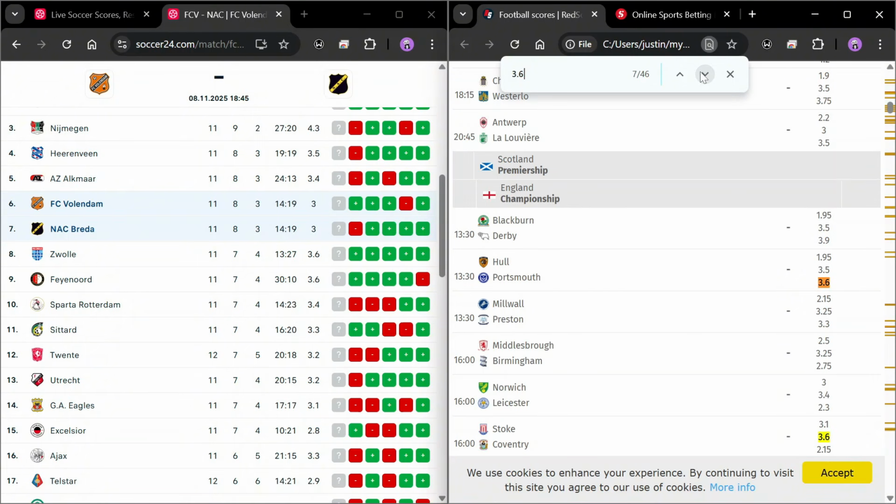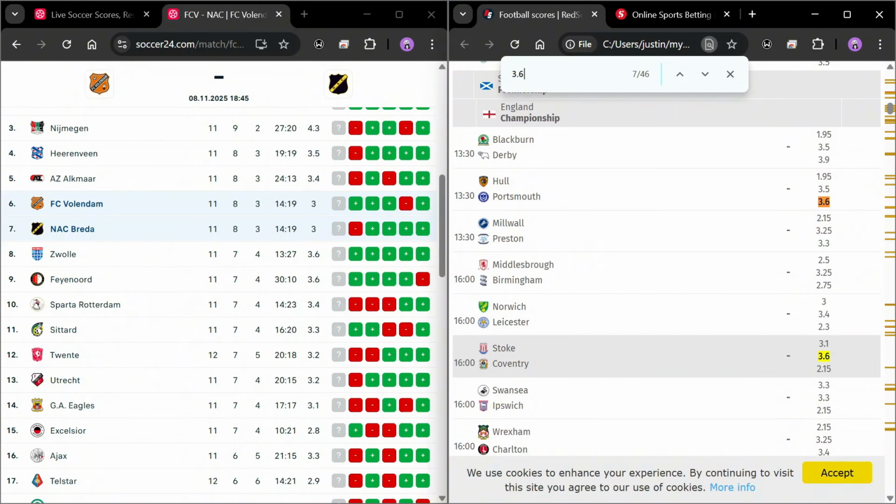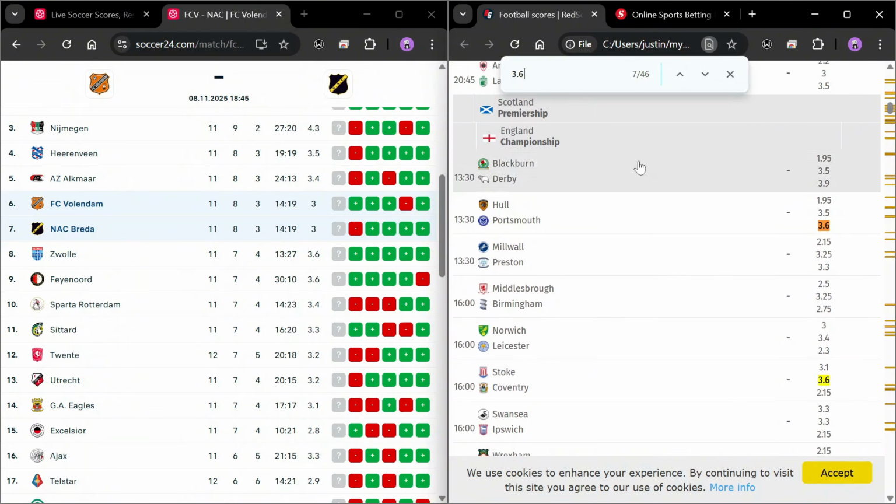Now this is having a different odd, is not what we're interested in this video, so we'll have to proceed and find other games. Now you can see this Coventry game, it's having 2.15 away and 3.6 as the draw odd. But this is the championship, and championship, like I said, is a very difficult league to get goals. It's one of those leagues that actually gets you under goals.